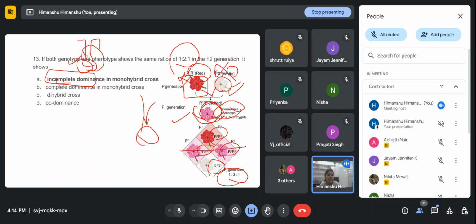And also the phenotype ratio: red 1, pink 2, and white 1. So both ratios are the same, then it is incomplete dominance in monohybrid cross, right? And mentioning monohybrid cross is important because they also mentioned the 1 is to 2 is to 1 ratio.